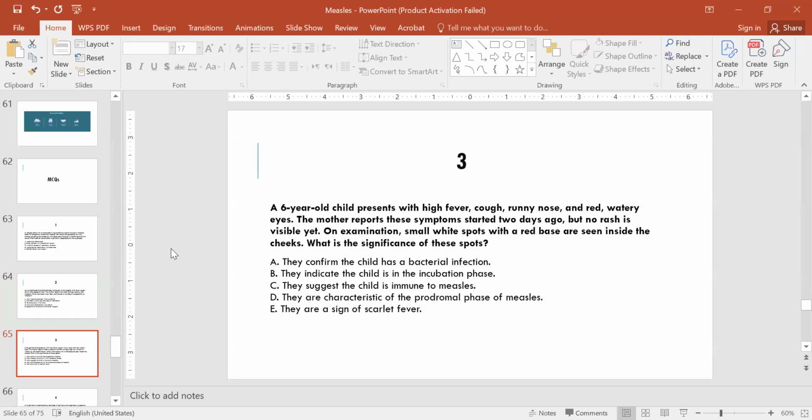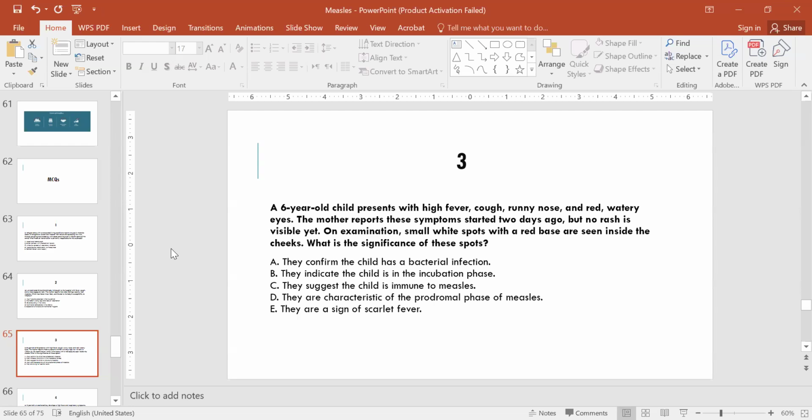Question number three. A 6-year-old child presents with high fever, cough, runny nose, and red watery eyes. The mother reports these symptoms started 2 days ago, but no rash is visible yet. On examination, small white spots with a red base are seen inside the cheeks. What is the significance of these spots?